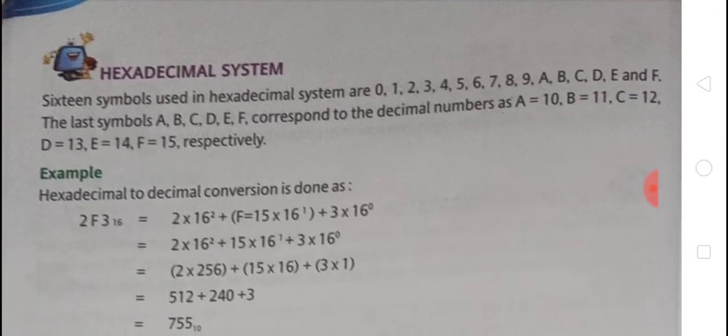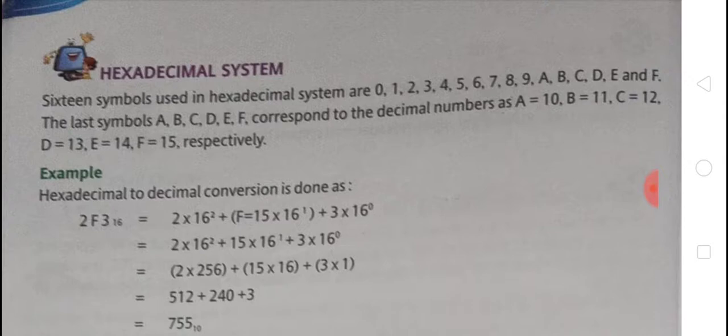Hexadecimal. 16 symbols are used in the hexadecimal system: 0, 1, 2, 3, 4, 5, 6, 7, 8, 9, then A, B, C, D, E and F. The last symbols A, B, C, D, E, F correspond to decimal numbers: A equals 10, B equals 11, C equals 12, D equals 13, E equals 14, F equals 15 respectively.